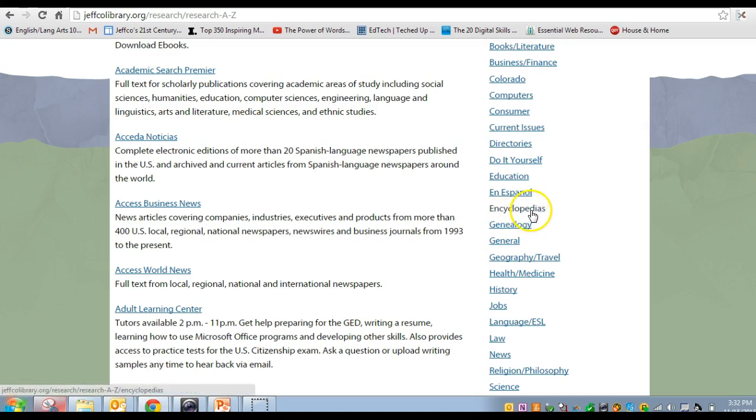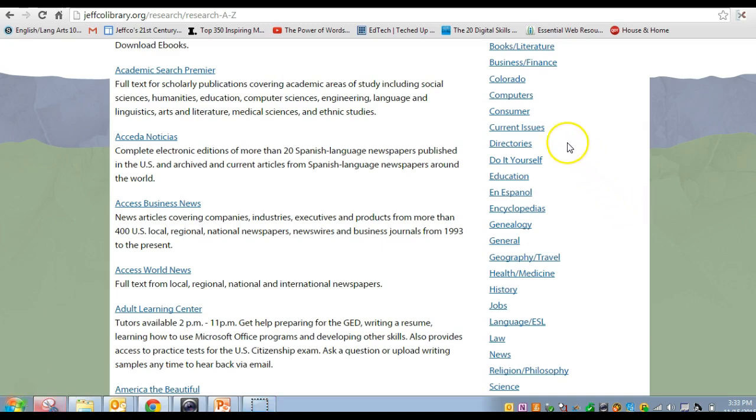Many of you might use Wikipedia, but these are considered more credible encyclopedias that you can use to get good background on some topic. For our purposes, we are using Current Issues and probably Academic Search Premier. You may want to delve into some of these others, but these two will probably give you most of the information that you need. This Current Issues is your opposing viewpoints, and this Academic Search Premier is your EBSCOhost. So let me take a few moments to show you those.